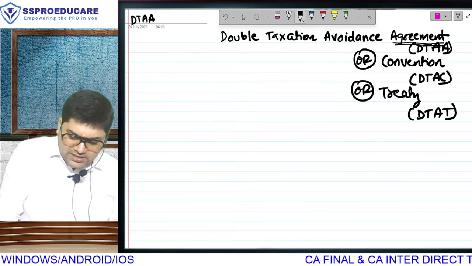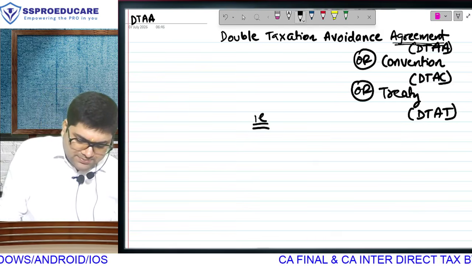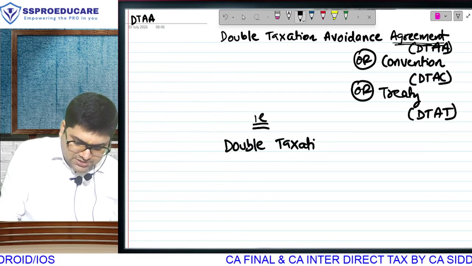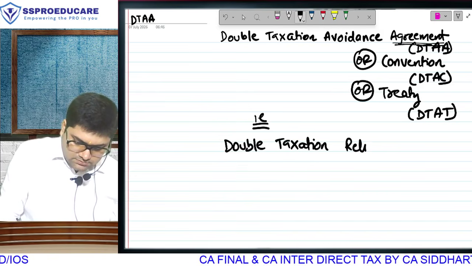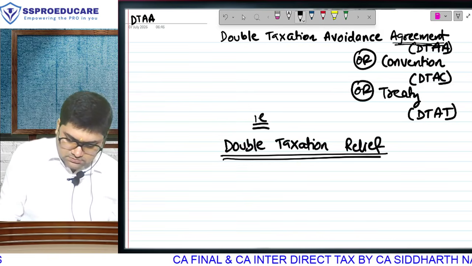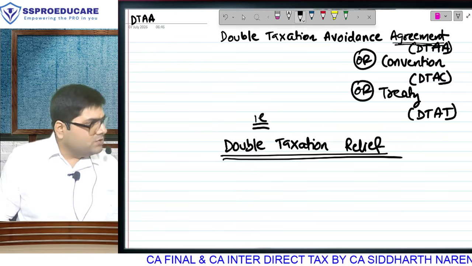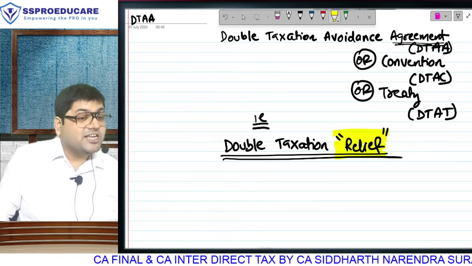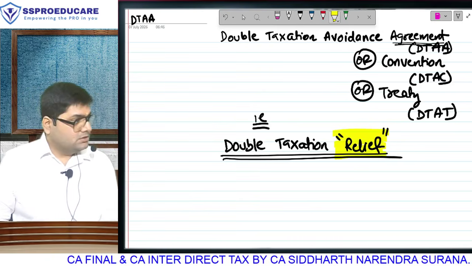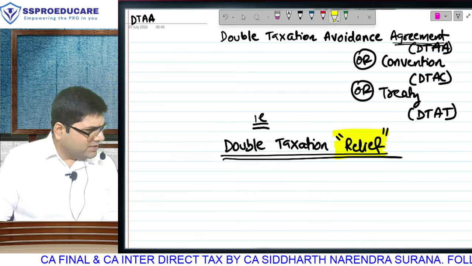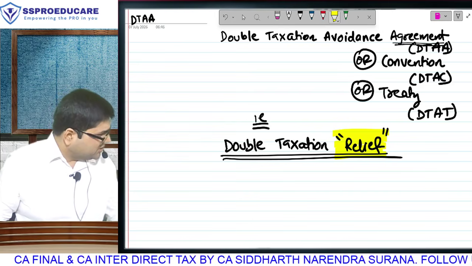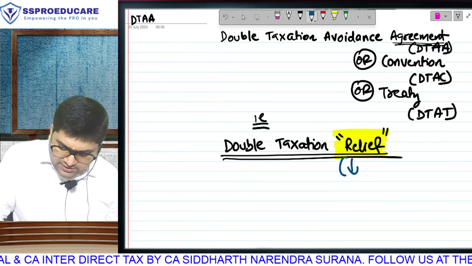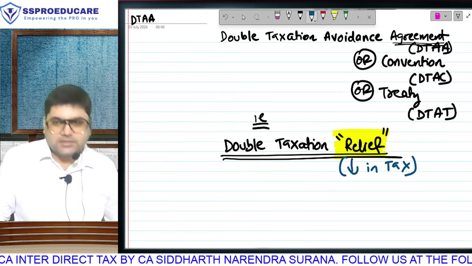Correct? In the ICAI study material, the heading that they have given to this chapter is double taxation relief. Now, every time you come across words like relief, reduction, credit, all these words, relief, reduction, credit, it means we are going to reduce your tax.